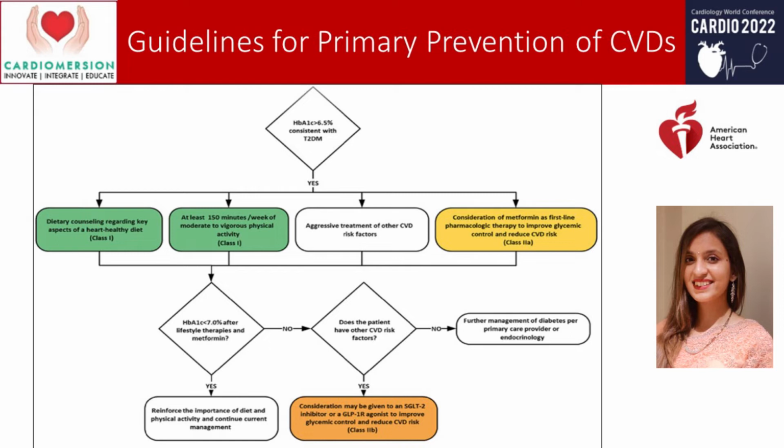If HbA1c is less than 7 after lifestyle therapies and metformin, then reinforce the importance of the same and continue the same management. But if it is not controlled, then does the patient have other CVD risk factors? If there is presence of other CVD risk factors, we might consider adding SGLT2 inhibitors or GLP-1 agonists to improve glycemic control and reduce the CVD risk.